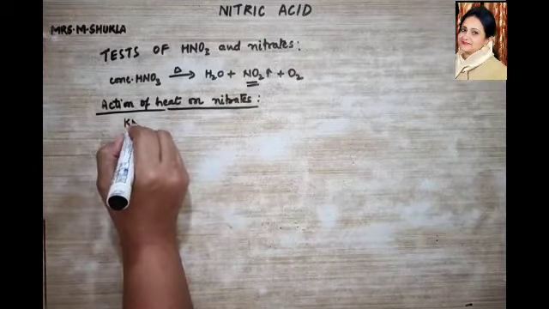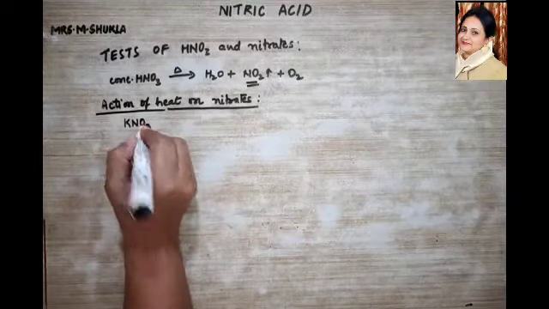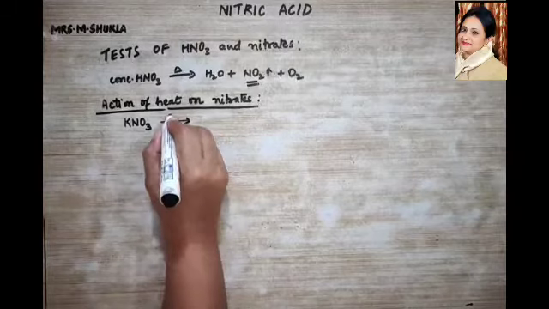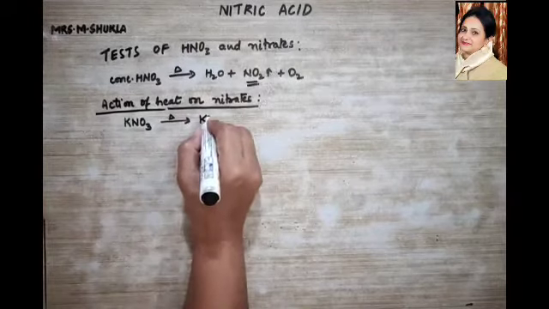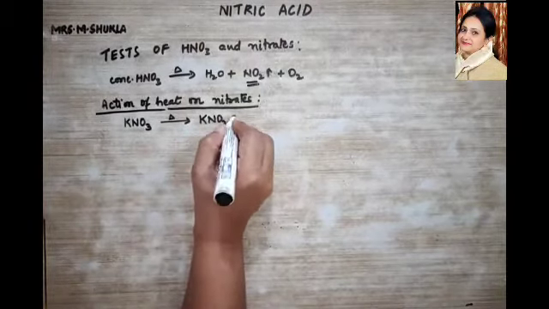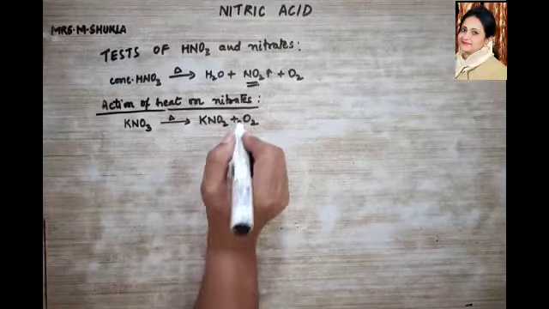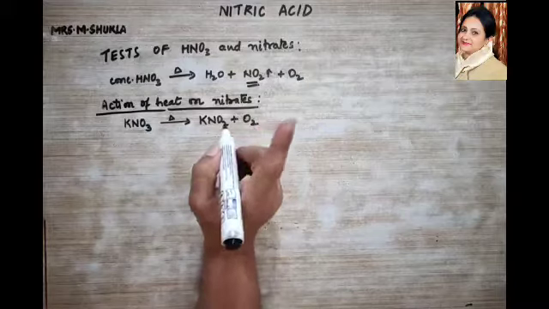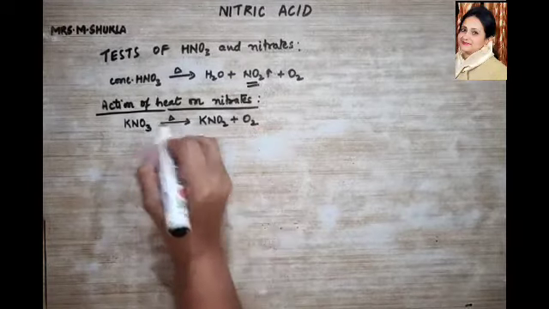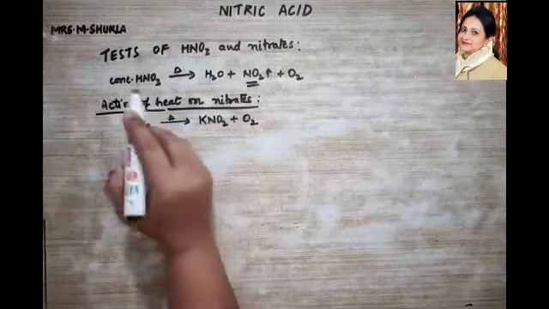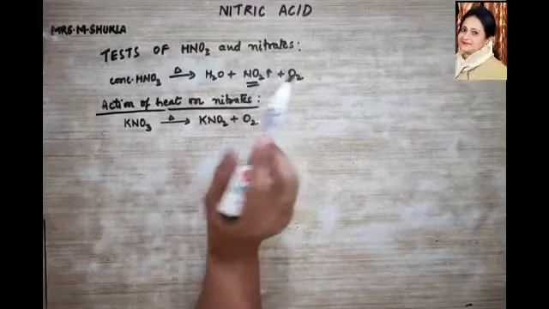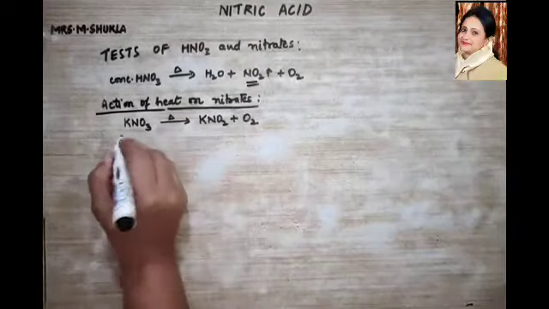So let's first talk about potassium nitrate. Potassium nitrate on decomposition gives potassium nitrite plus oxygen gas. It does not give nitrogen dioxide, that is the reddish brown fumes. Therefore, it cannot be used for the test of nitrates. I hope this is very clear.